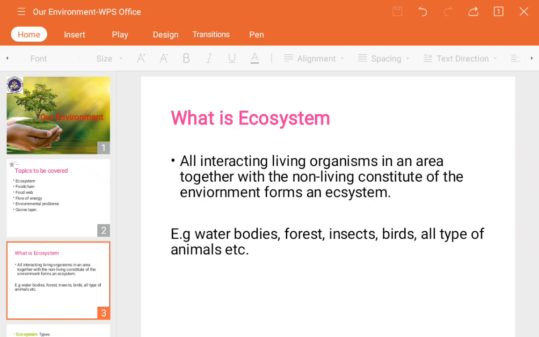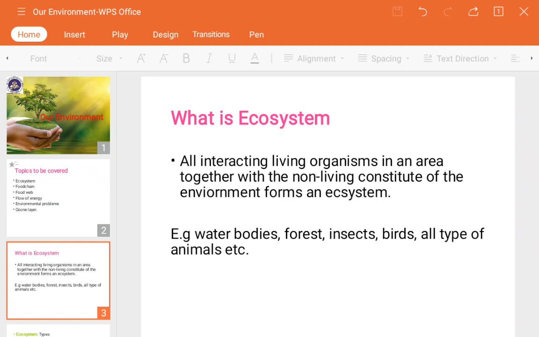Now, what is meant by the ecosystem? All interacting living organisms in an area, together with the non-living constituents of the environment, form an ecosystem. So, ecosystem is nothing but interacting living organisms in an area along with the non-living things also. Simply, the ecosystem is an interaction of both living and non-living beings.